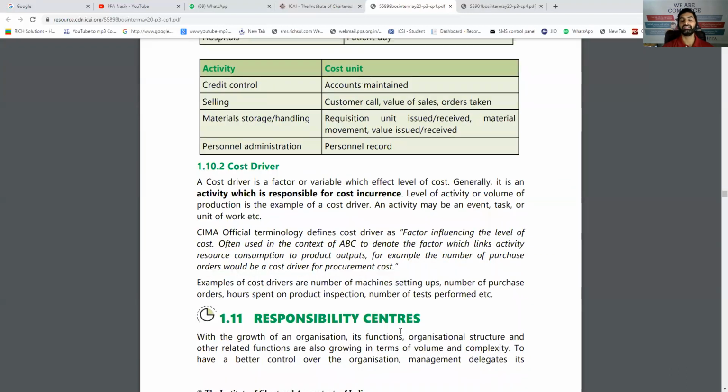And what is cost driver? Something which drives the cost, something due to which the cost increases. For example, the purchasing cost will increase due to more and more number of purchase orders. So purchase order is a cost driver for purchasing activity. Then packing cost will increase with more and more sales orders. So sales order is a cost driver for packing expenses, like this, right?